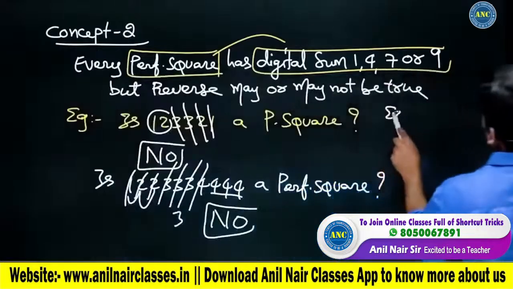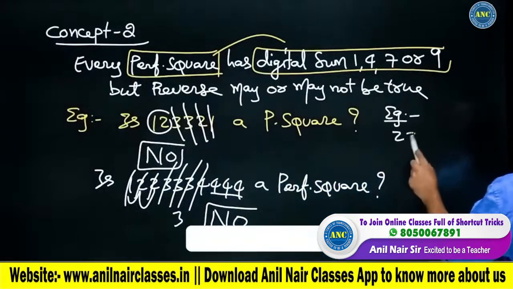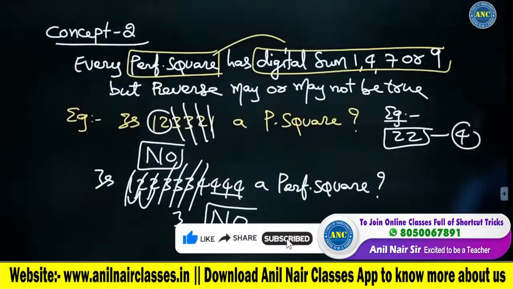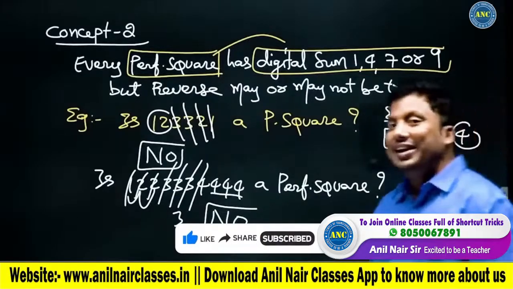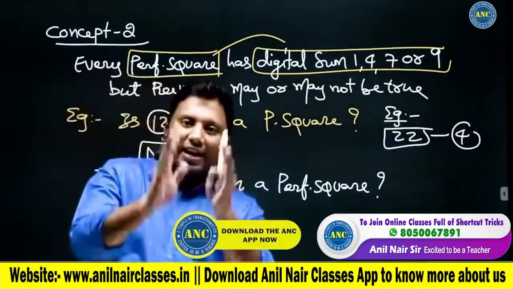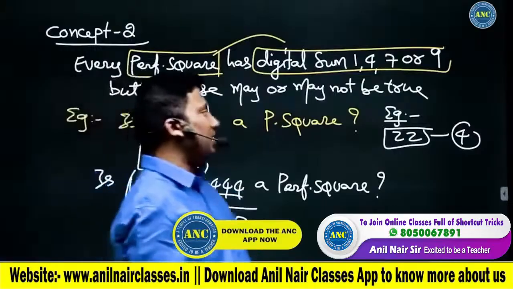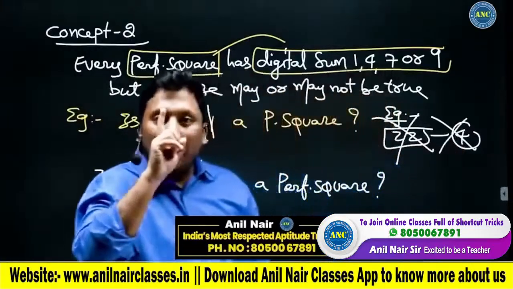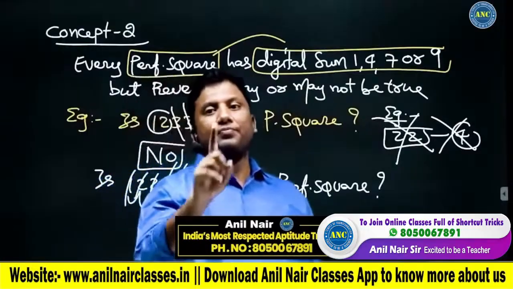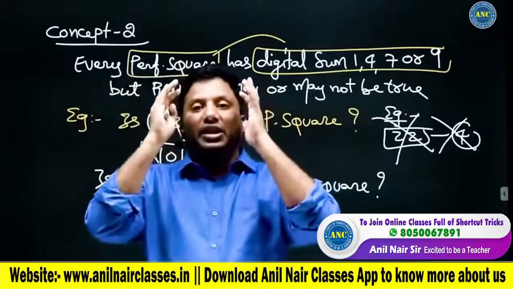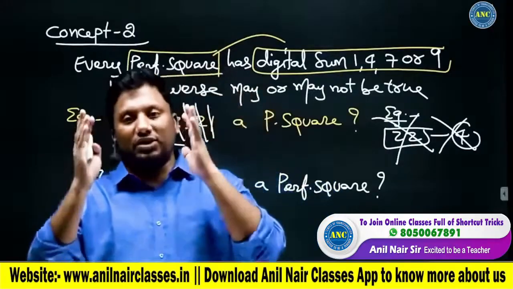For example, 22. What is the digital sum of 22? It is 4. But 22 is ending with 2, and a perfect square never ends with 2, 3, 7 or 8. If a number is a perfect square, its digital sum is always 1, 4, 7 or 9.